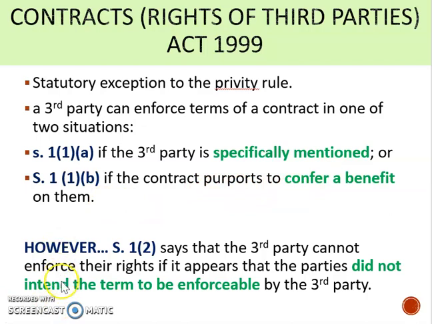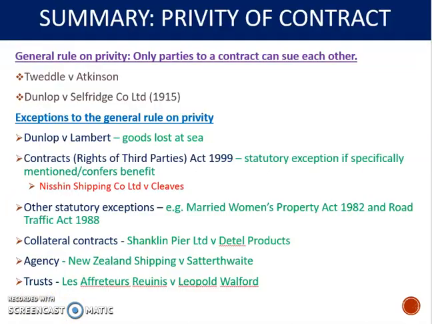And as I've just said a minute ago, if the contracting parties don't want a third party to be able to enforce it, they can write that in there. But we can't see that in the mini scenario that we're looking at. So just a quick refresher there on the 1999 Act, which we'll come back to. A summary here. So we've just looked at the 1999 Act. There are other statutes which create exceptions to the privity rule, such as the Married Women's Property Act and the Road Traffic Act, but they're not very important now because we now have the 1999 Act.